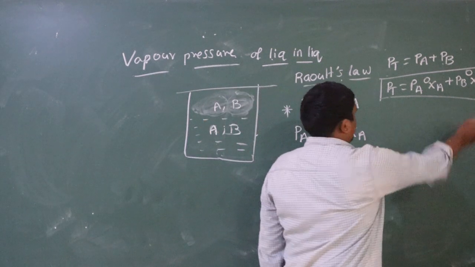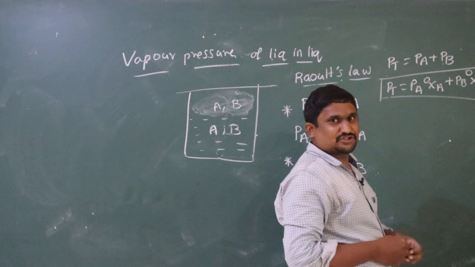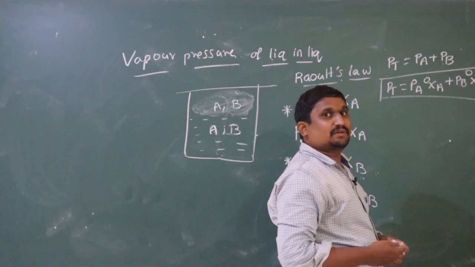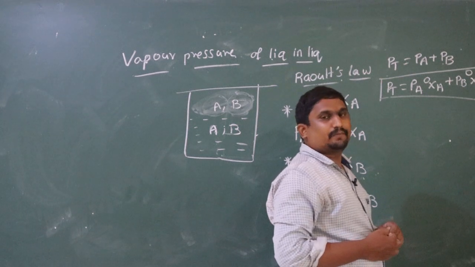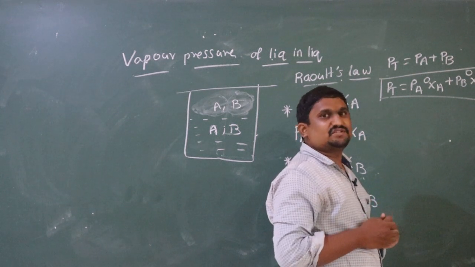Next, according to mole fraction, the sum of mole fractions of all the components present in the solution is always equal to 1.